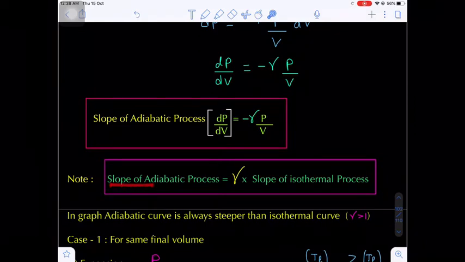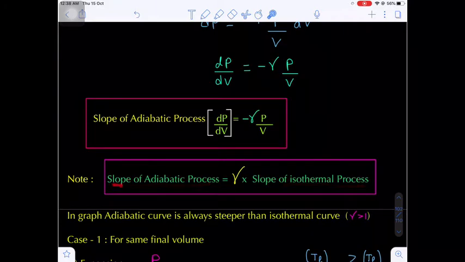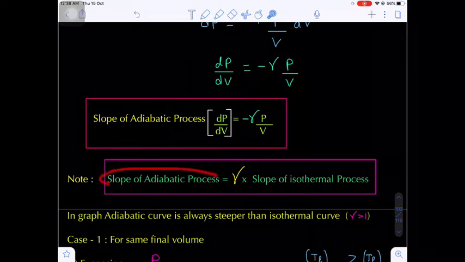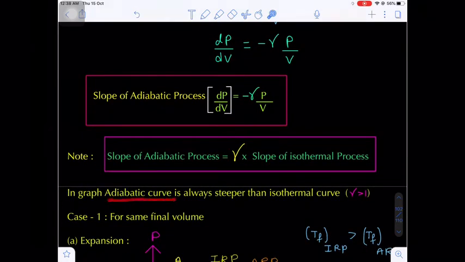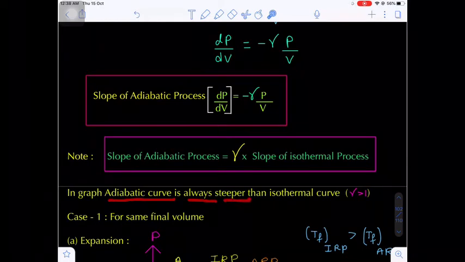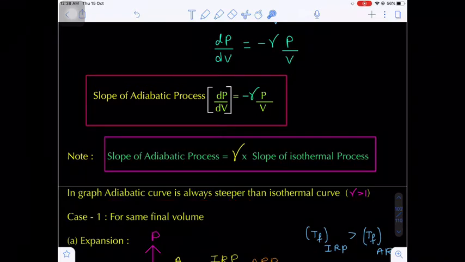So the comparison of the slope of adiabatic process and isothermal process: in adiabatic process the slope will be equal to how many times? Gamma times the slope of the isothermal process. That means in adiabatic process the slope will be more as compared to the isothermal process. In the graph the adiabatic curve is always steeper. Steeper means it is almost parallel to, or more close towards, the y-axis. That's why it possesses more slope, because the gamma value is greater than 1.